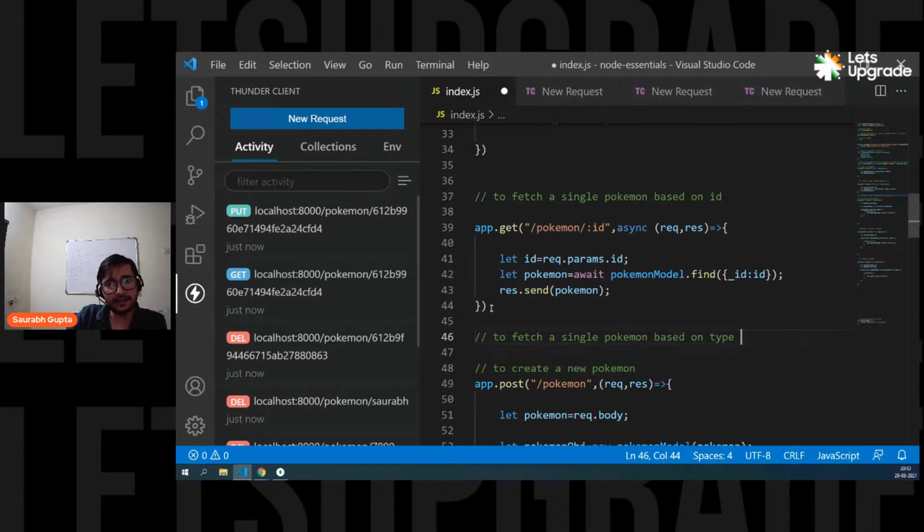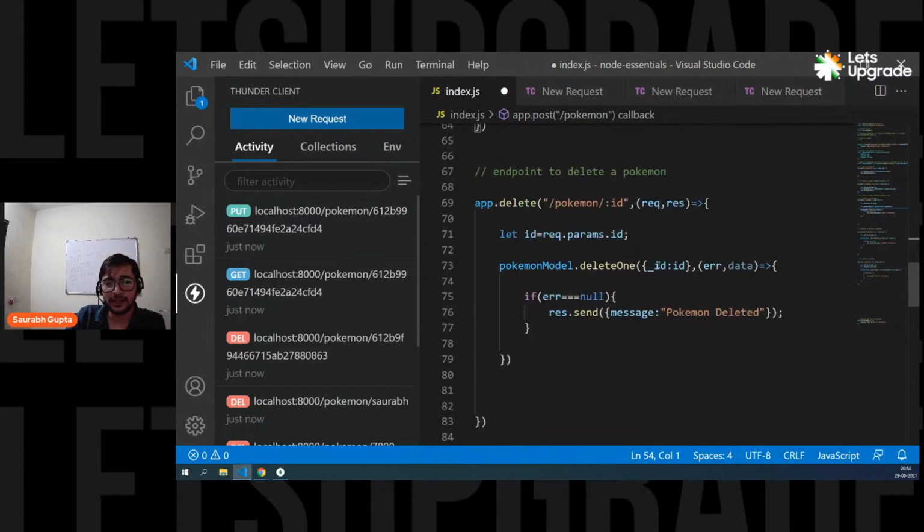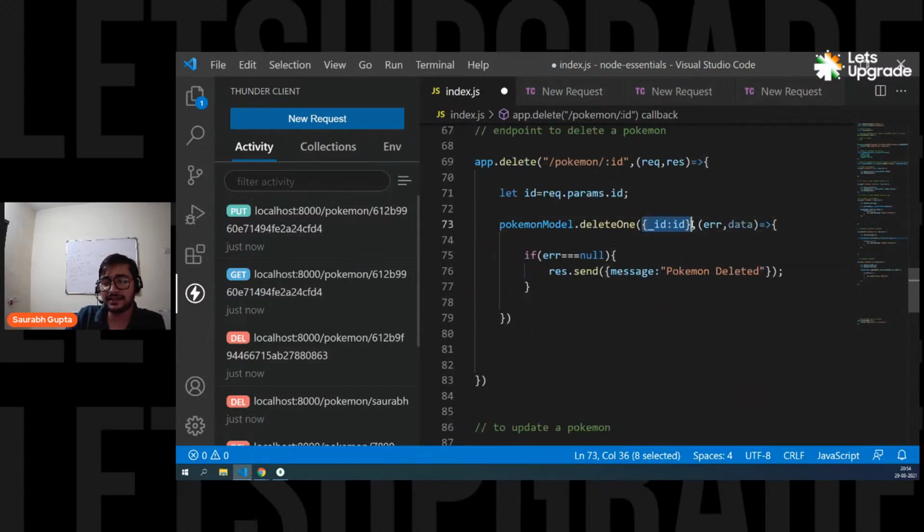Find by ID and update works the same. It's just that if you're using find by ID and update, you don't have to mention ID like this. And yes, Adarsh, you're correct. You can use that render function, but that is not suggested. You should never pass a complete HTML file with Node.js. Either create a complete front end, which is much better, or there are ways by which you can pass complete HTML code, but you should not do that. Use a front end framework instead.